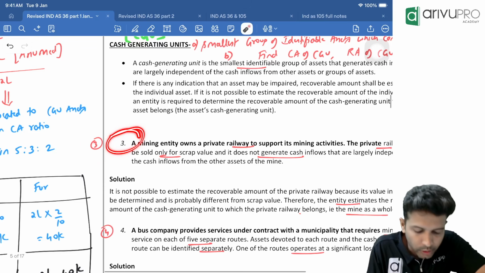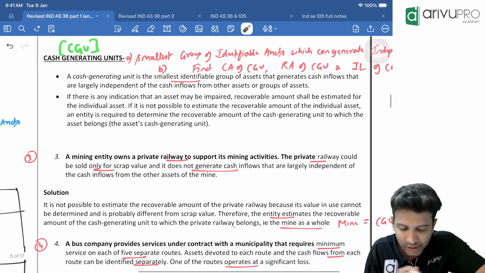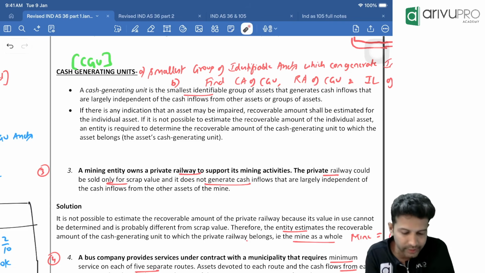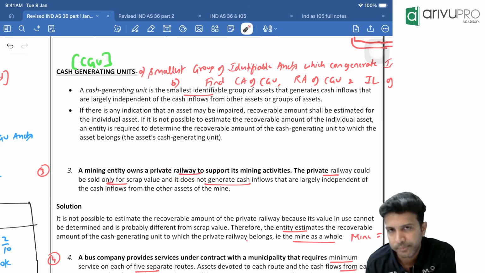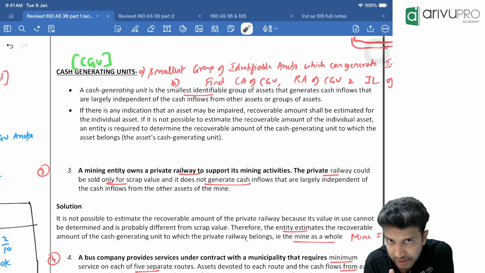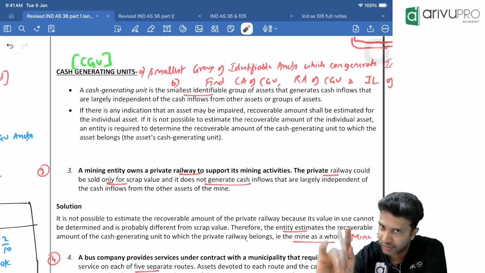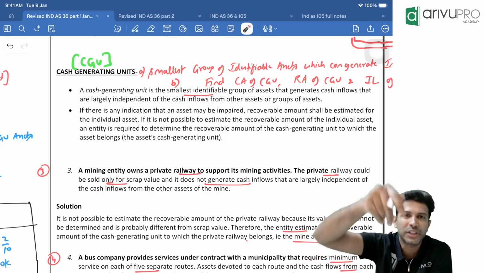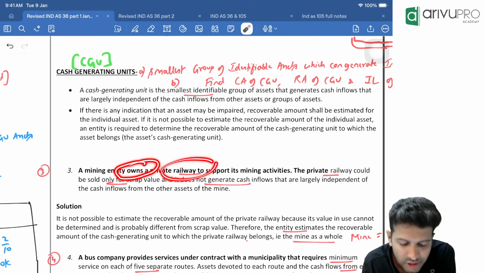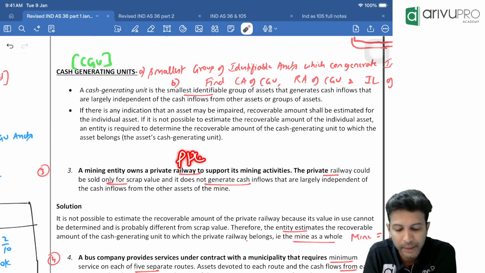So the third question in our notebook is the third question we are doing in our class also. We are doing in that order. A mining entity, a coal mine or a gold mine or whatever, they own a private railway. Okay, that means they have control over it. It's a separate asset. If you don't have control over it, then it is not a separate PP. Remember in that PP question we saw the railway siding thing. So here they're saying entity owns a private railway, which means they have control over it. So it's a separate PP.